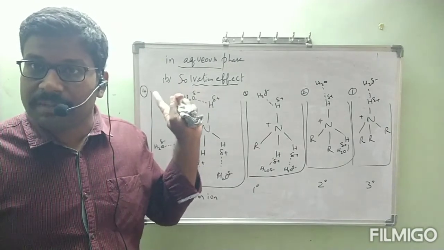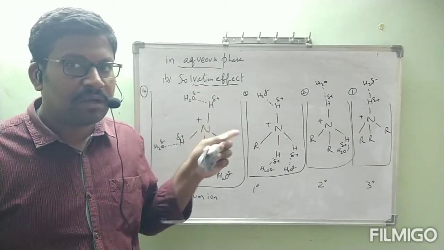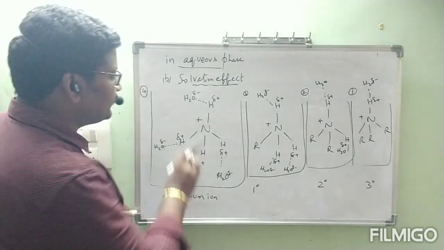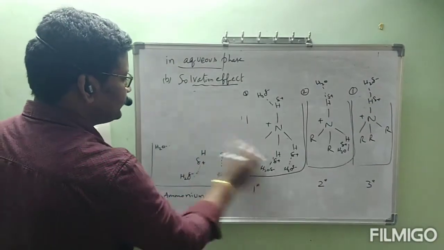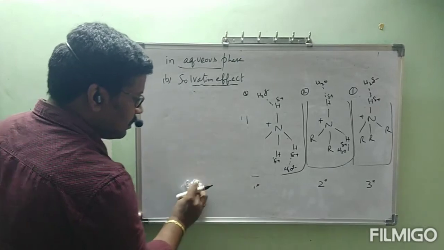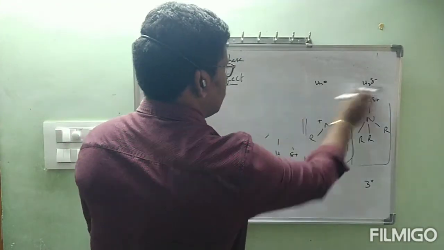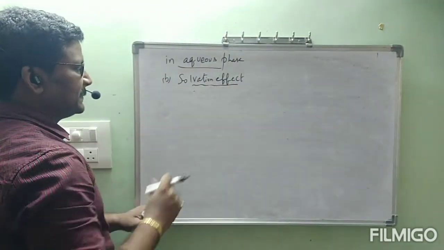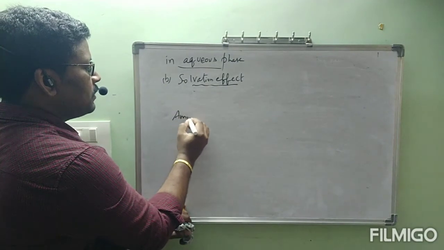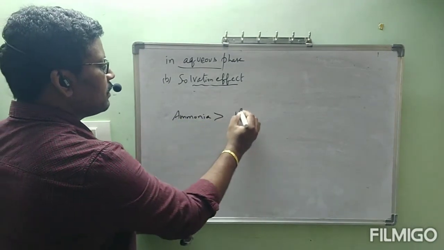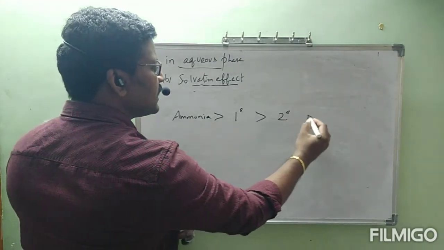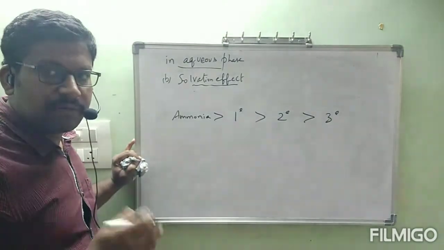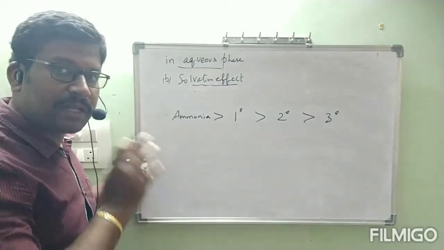Previously we discussed that according to the Plessey effect. Now we are discussing according to the solvation effect. According to the solvation effect, the basic strength order is ammonia is greater than primary amine is greater than secondary amine is greater than tertiary amine. This order is completely reverse to the order with respect to the Plessey effect.